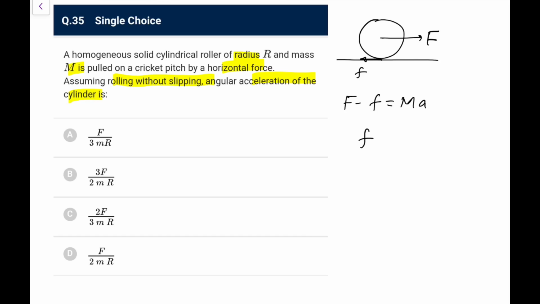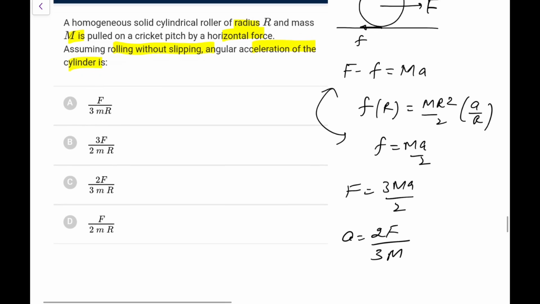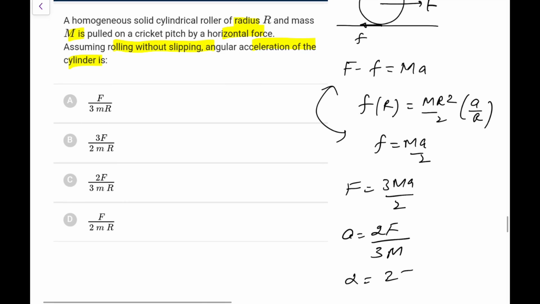So I can write F minus f equals m a, and f is the only torque producing force, so f into R equals I alpha, which is mr square by 2 into alpha, and for rolling alpha is a by R, so f is ma by 2. Adding these two, F equals 3ma by 2, so the acceleration is 2F by 3m. So the angular acceleration a by R would be 2F upon 3mr. That is option C.